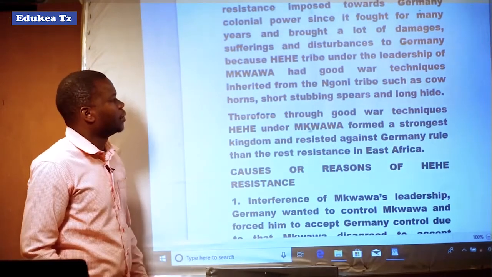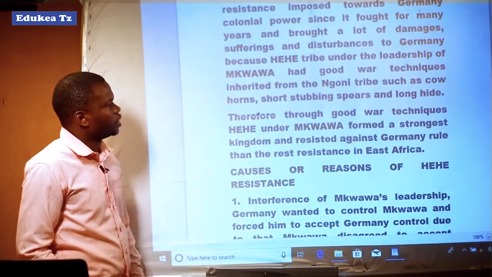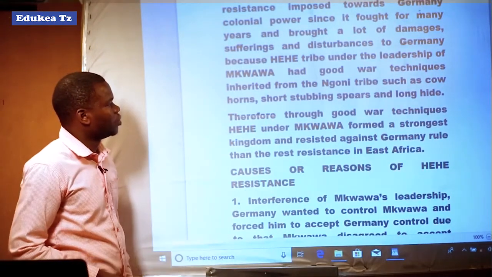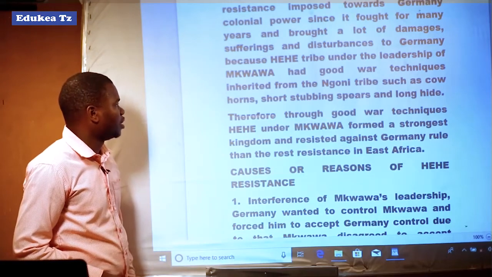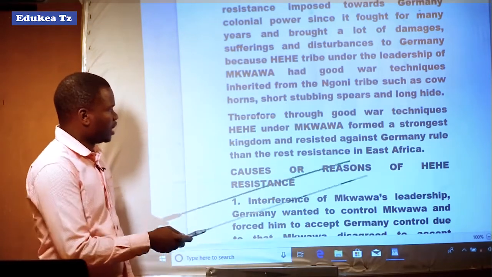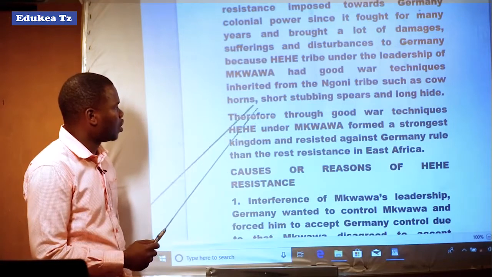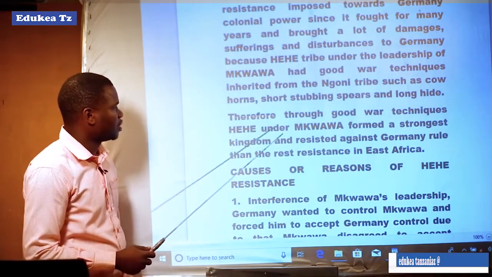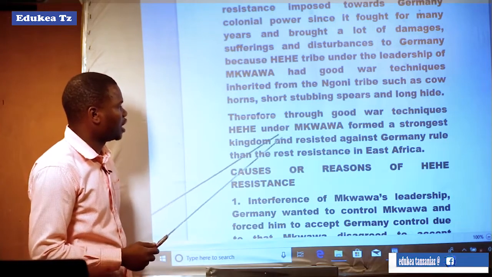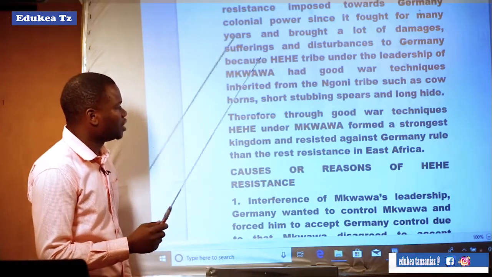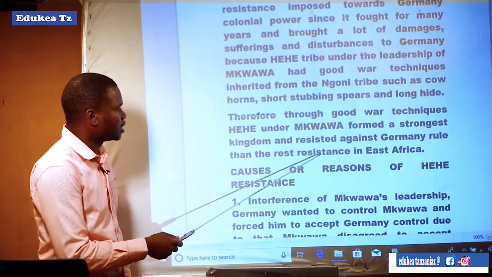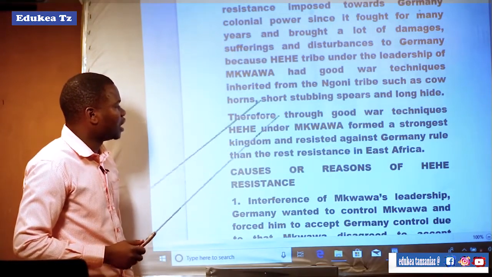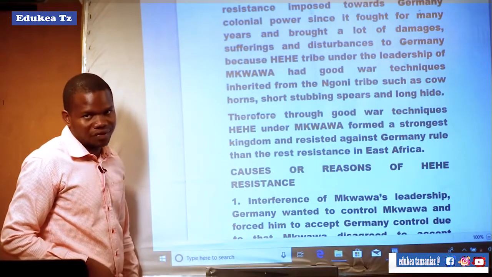Since the Hehe had good military techniques, they maintained the fight against the Germans over a long period of time. They inherited from the Ngoni tribe weapons such as cow horns, short stabbing spears, and long shields. Therefore, through good war techniques, Hehe and Mkwawa formed the strongest kingdom and resisted German rule more than the rest of the resistances in East Africa.